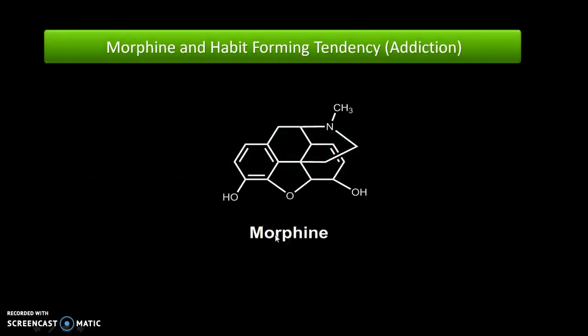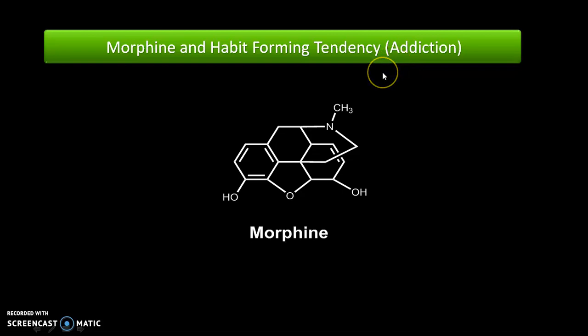So when morphine was discovered, it was one of the potent analgesics of that time. But one of the major limitations of morphine was its habit forming tendency, or I can say that addiction was one of the major problems.